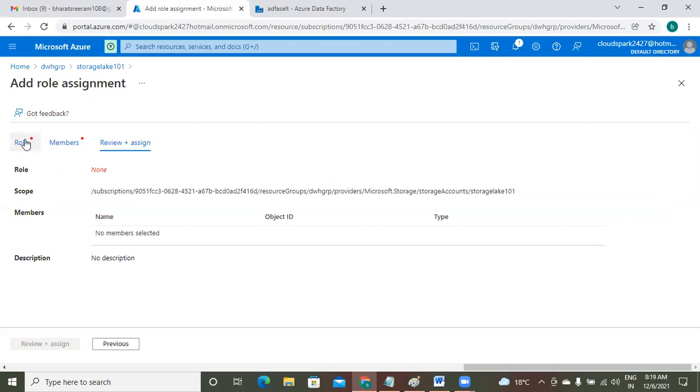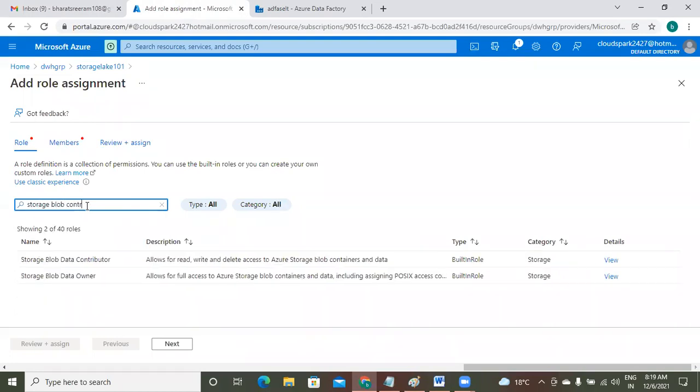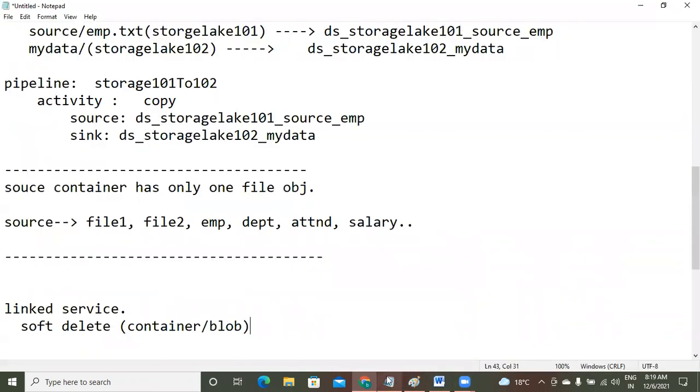So come back to this role. The role required is Storage Blob Data Contributor. This role should be assigned to the user. Understand the point? I will write this for your text. Later from the video, you collect the notes.